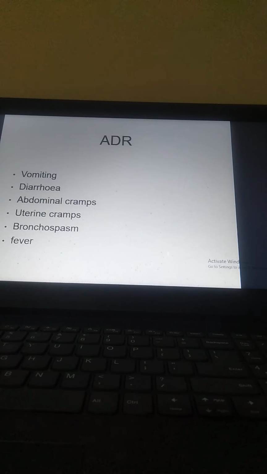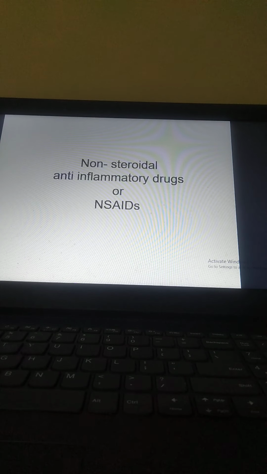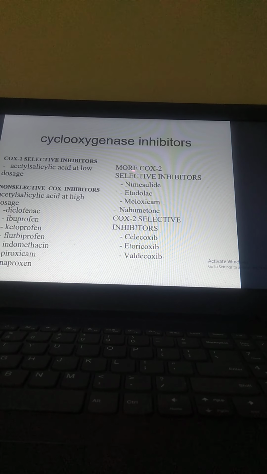Now, ADRs, what are the ADRs? We have vomiting, diarrhea, abdominal cramps, uterine cramps, bronchospasm, fever. And then non-steroidal anti-inflammatory drugs that have already been covered. They are cyclooxygenase inhibitors: diclofenac, ibuprofen, ketoprofen, flurbiprofen, indomethacin, piroxicam, naproxen. Then we have COX-2 preferential nimesulide, etodolac, meloxicam, nabumetone. We have COX-2 selective inhibitors celecoxib, etoricoxib, valdecoxib, that you have already gone through.